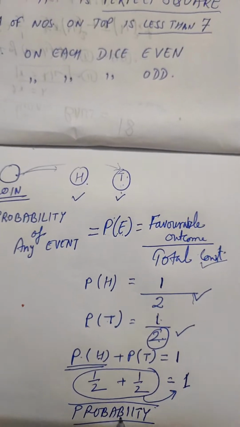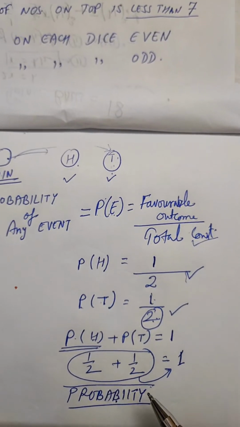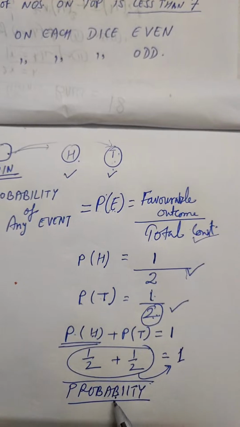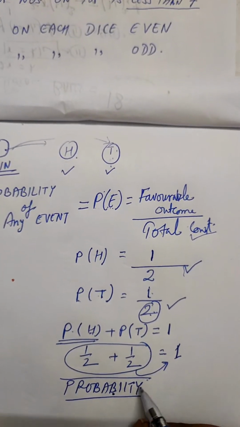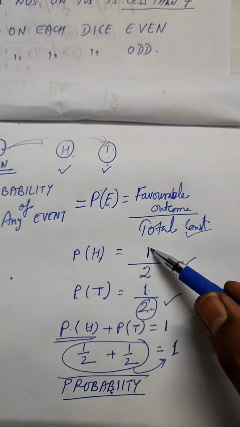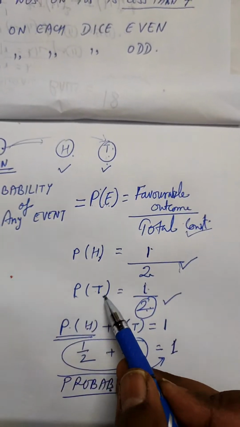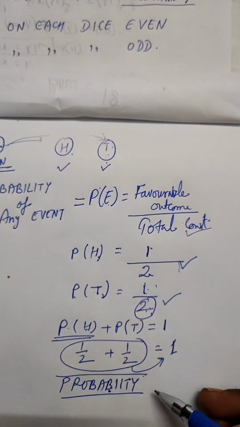So probability is a concept where, when we are doing any event or any activity, we see how much of its outcome is favorable. Here the favorable outcome was head, so we considered it as 1 by 2, right? What is the probability of getting a tail? We get it as 1 by 2. So in this way we calculated it.